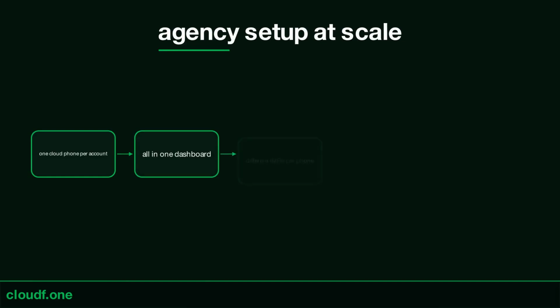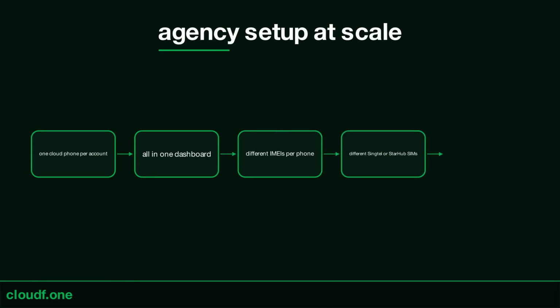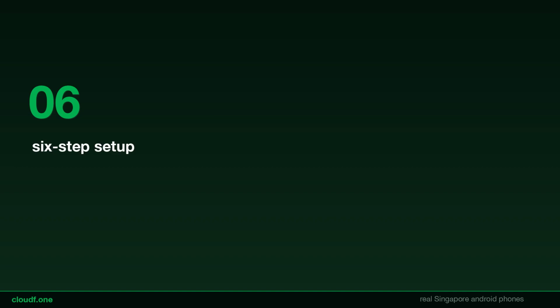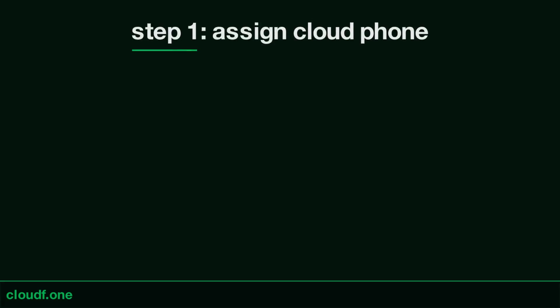Real mobile carrier SIM, not VoIP, not data center. Realistic friend graph development, behavioral patterns that look like real users. For agencies managing 5 to 20 Snapchat creator accounts, the setup is 1 cloud phone per account, all accessible through 1 dashboard. The cluster risk is structurally eliminated. Snapchat sees a fleet of independent Singapore Samsung users with different IMEIs, different Singtel or StarHub SIMs, different behavioral patterns.